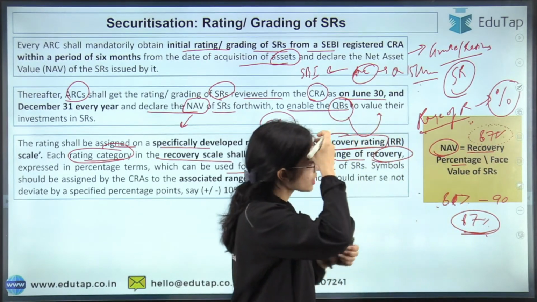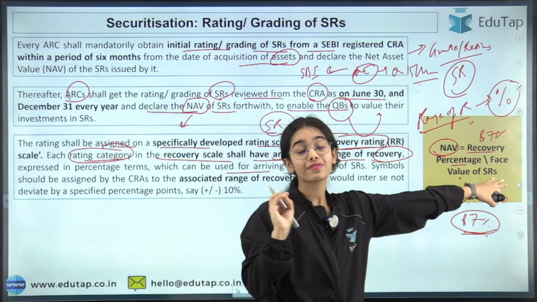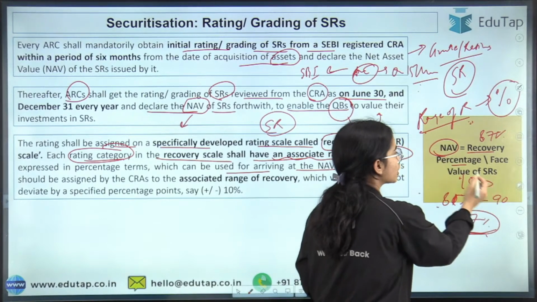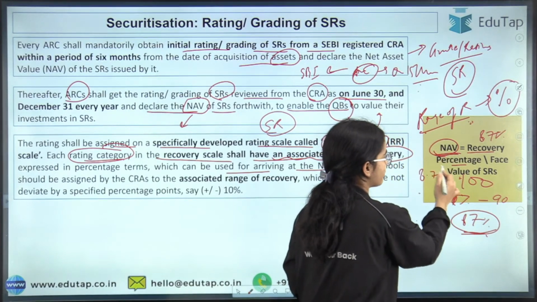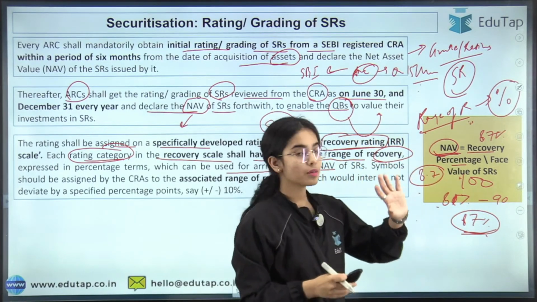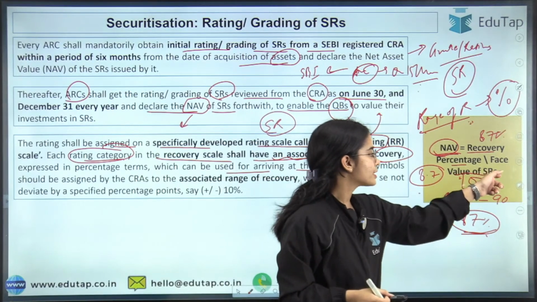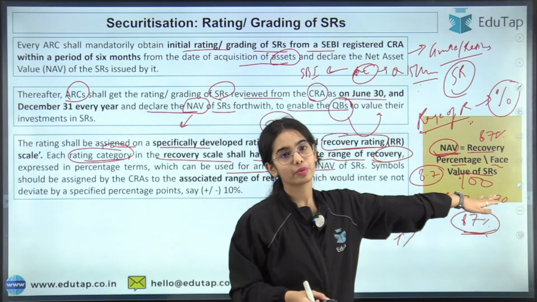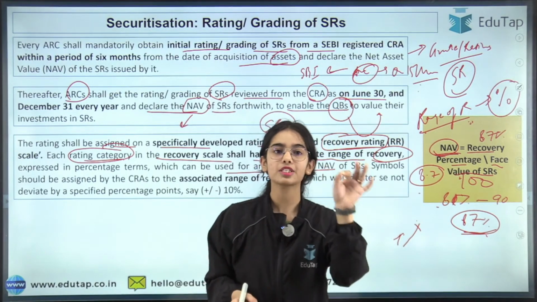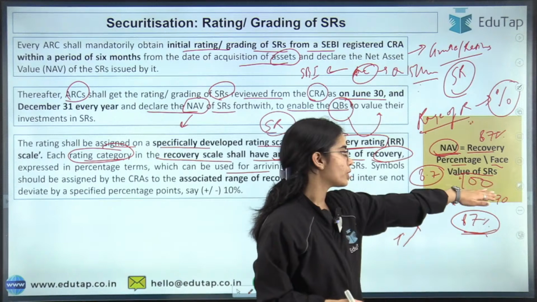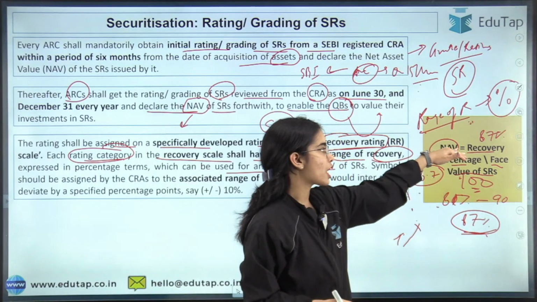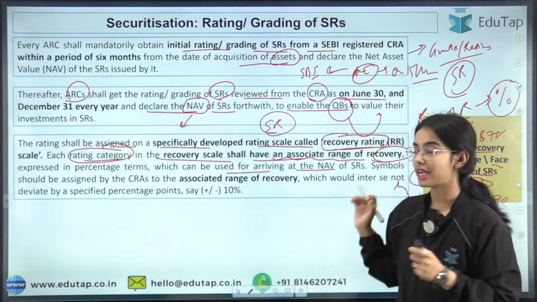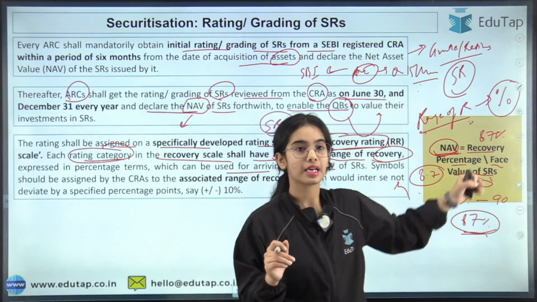So recovery percentage is 87%. Now the face value of security receipts. Let's say the face value of security receipts is 100. So the NAV will be 87 or something. So this is the basic idea. What is the face value of each security receipt? So let's say they are sold at the face value of 100. So that is how the NAV is calculated, multiplied by the face value. So this is the NAV.